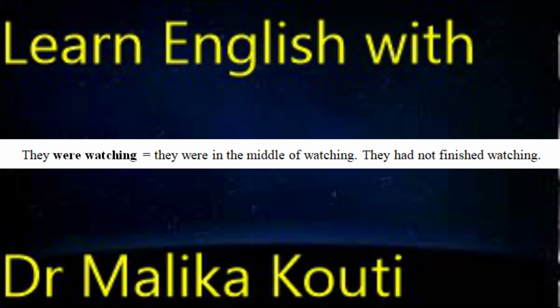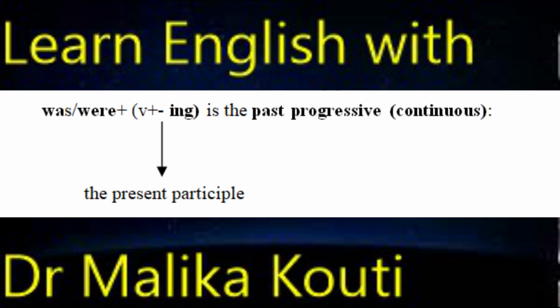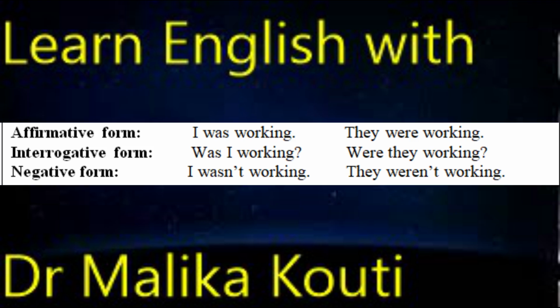Great. So, they were watching. Here you have were plus verb, watch plus ing. Okay, so this is the past progressive form. We have was or were, depending on the subject, plus the present participle. The present participle is verb plus ing. Good. Let's see the three forms: affirmative, interrogative, and negative.